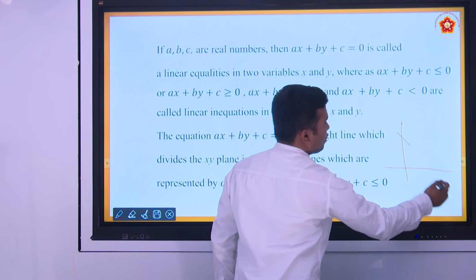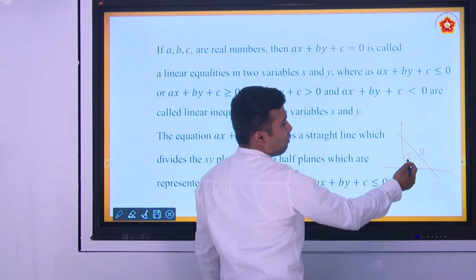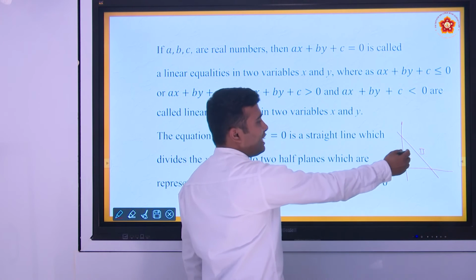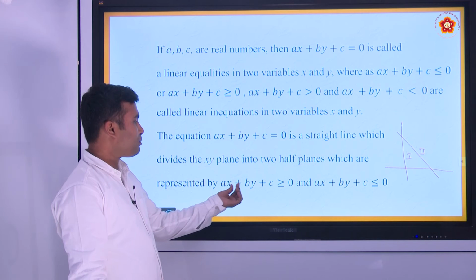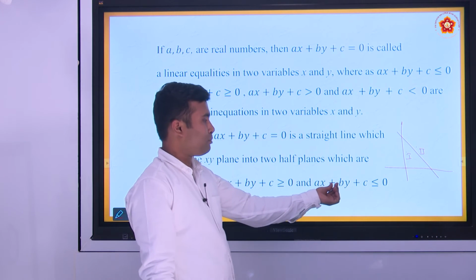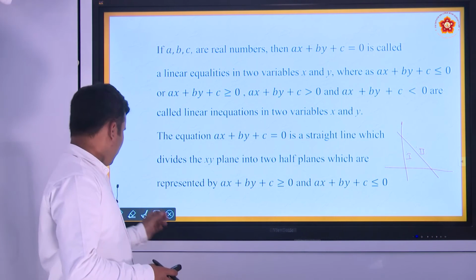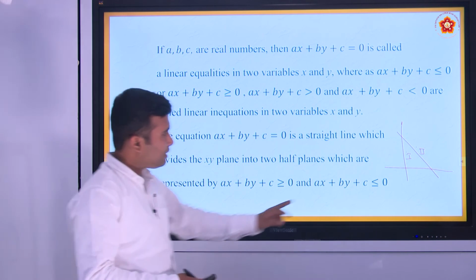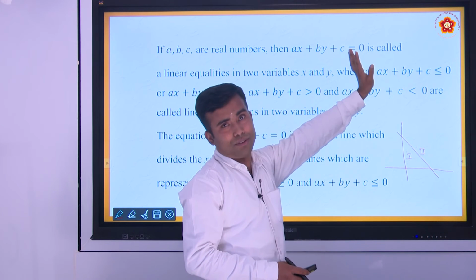I'll tell you how we decide the half planes. There are two half planes, half plane 1 and half plane 2. These half planes can be represented as ax plus by plus c greater than or equal to 0, or ax plus by plus c less than or equal to 0. And this line actually represents ax plus by plus c equal to 0.